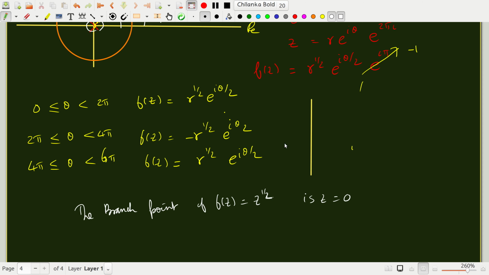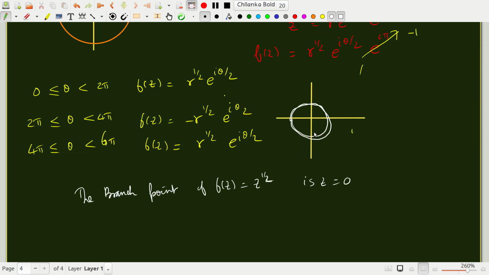In this particular case, we went once in the z plane and then one more time, and the third time you went around, you didn't find anything new. So only 2 times are required to go back to the original value of the function, right?